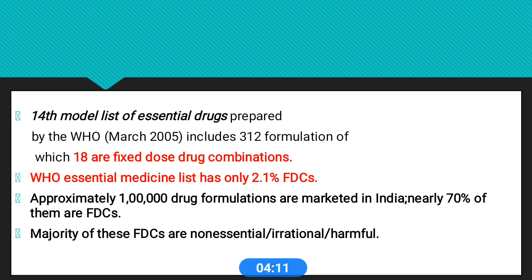The 14th model list of essential drugs prepared by WHO included 312 formulations, of which 18 are fixed dose drug combinations. The WHO essential medicine list has only 2.1% FDCs. Roughly 1000 drug formulations are marketed in India and nearly 70% of them are FDCs. The majority of FDCs are non-essential, irrational and harmful.